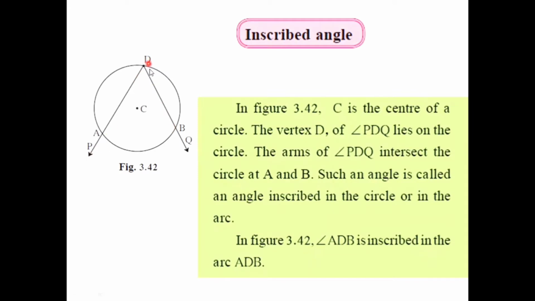And this angle PDQ is said to be inscribed in arc ADB, as point A and point B are the endpoints of arc ADB, and through them the sides of the angle pass. So as we can see in the diagram, angle ADB is inscribed in the arc ADB. So this is the first basic concept of inscribed angle.